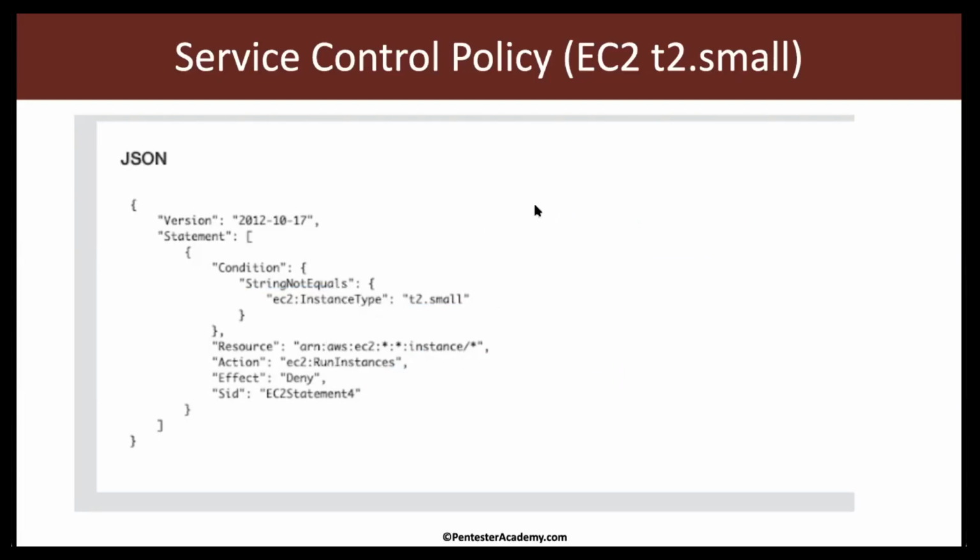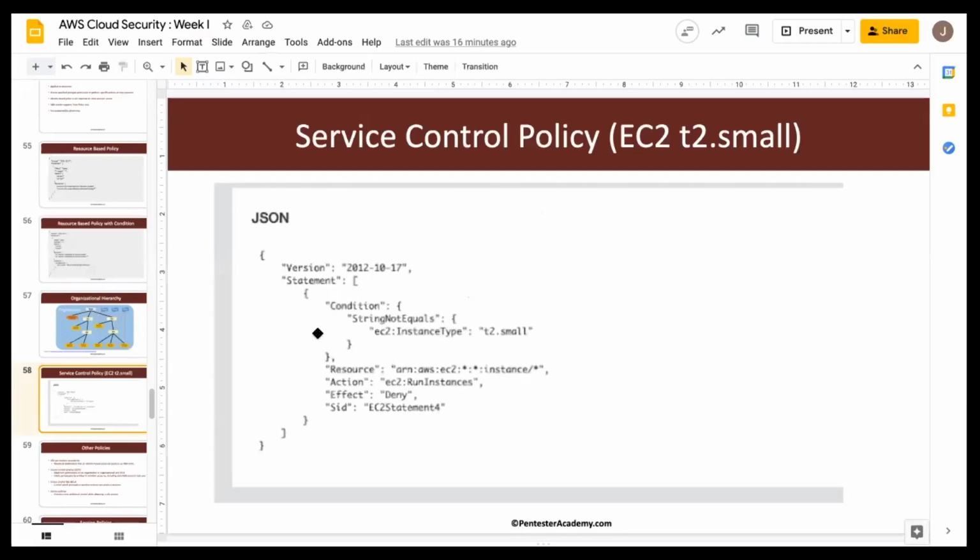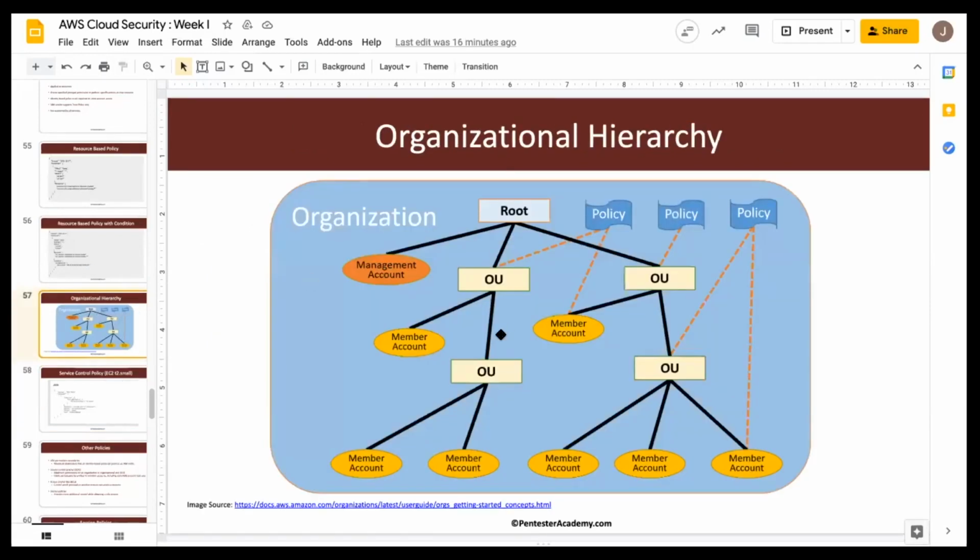So this is again the restriction which is imposed with a service control policy. If an attacker is not aware of the concept of organization, you'll probably keep wondering why it is not working, right? So this is very important to know. Many times when you're performing certain operations, you will notice that we cannot perform them.